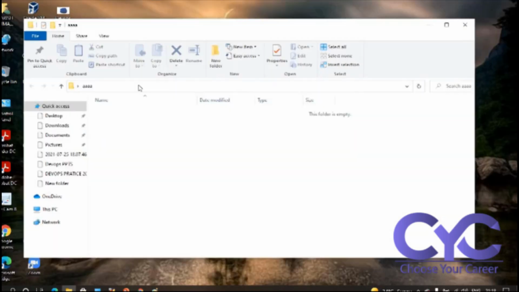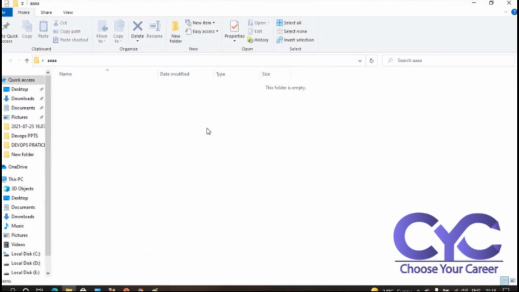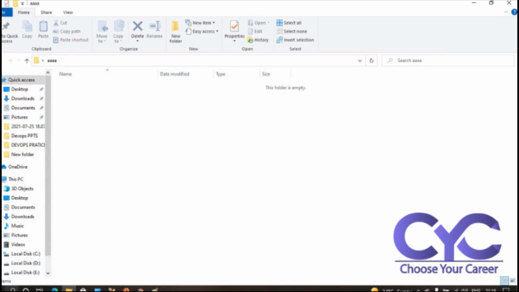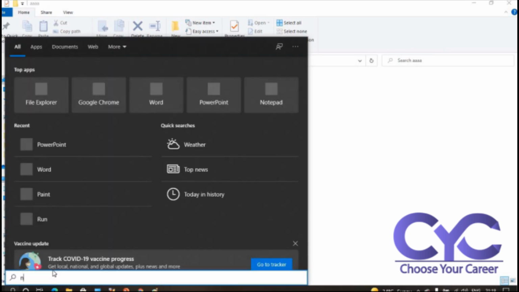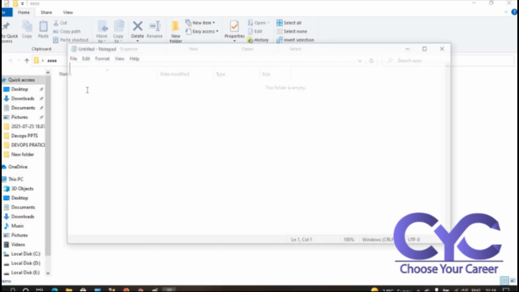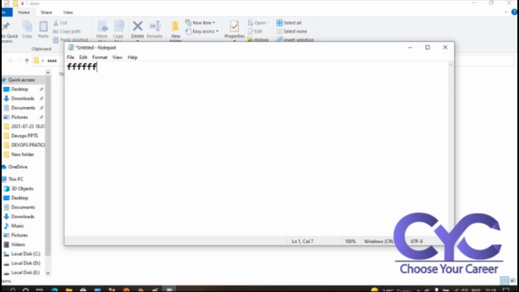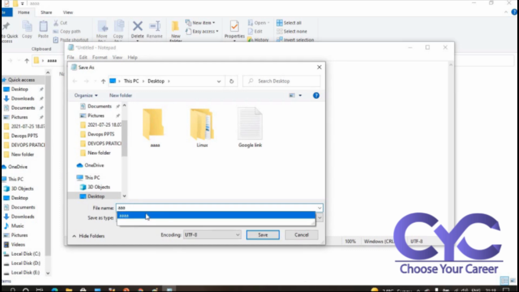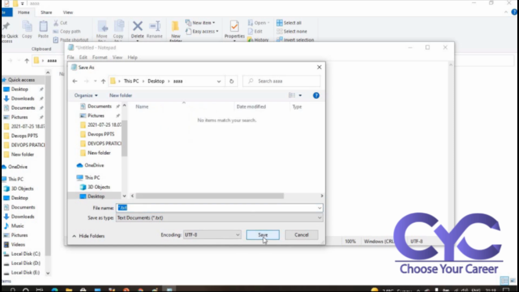So here I can create a new file again. I can create some new file, that is Word or a Notepad, whatever it may be. I was going with Notepad, so I am opening Notepad. I am writing some data. I am saving this particular file in this scenario. Save as, I am just going with A. So I am saving this file. Save. Now my file will be saved.